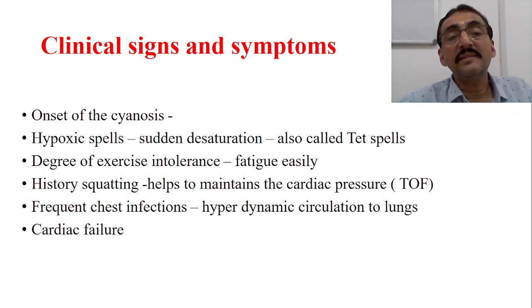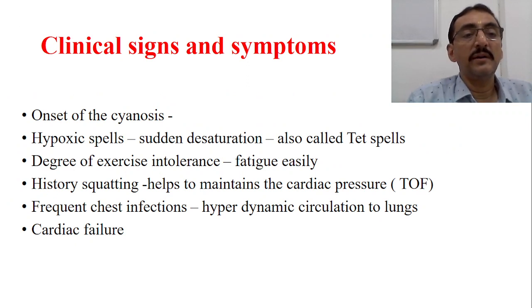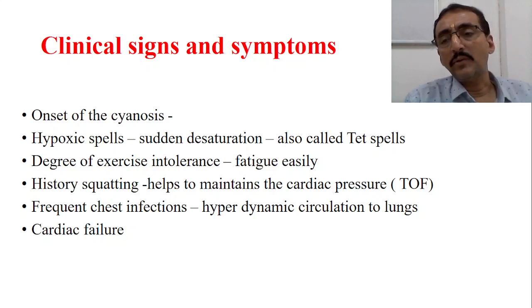Now, clinical signs and symptoms. At the onset of the cyanosis, the child may have hypoxic spells, sudden desaturation, also called TET spells, and the child gets fatigued very easily. There is a decrease in exercise tolerance, and there will be a history of squatting. Squatting helps to maintain the cardiac pressure, most commonly seen in TOF, tetralogy of Fallot.